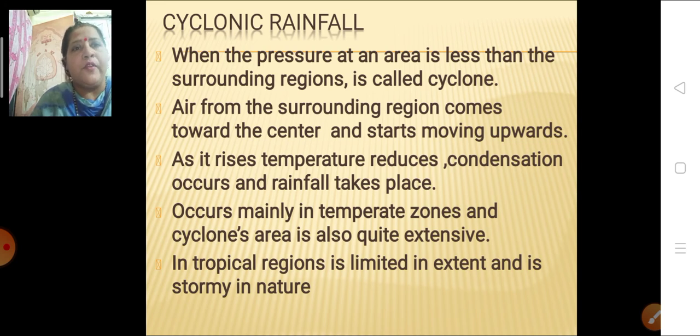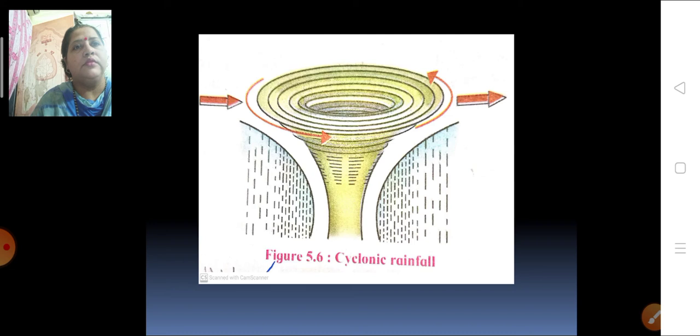Mainly, this type of rainfall takes place in temperate zones, and the cyclone area is also quite extensive. If you talk about the tropical region, here also it takes place, but it is very much limited in extent. And when it takes place in this tropical region, it is stormy in nature. Here you can see the picture of a cyclonic rainfall, how the wind is blowing in a circular manner.